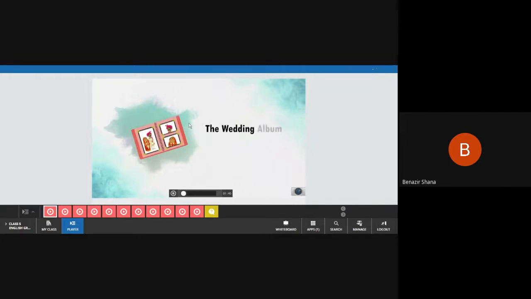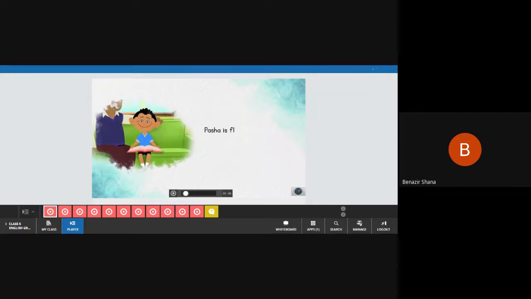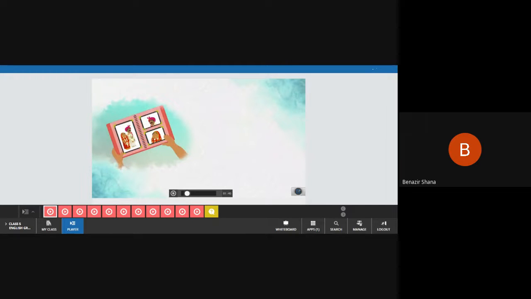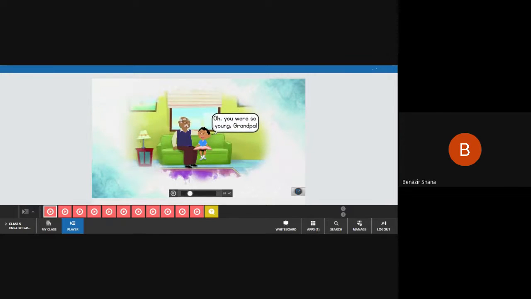The Wedding Album. Pasha is flipping through an old album. The album contains his grandparents' wedding photographs. Oh, you are so young, Grandpa. Yes, I had just finished college then.